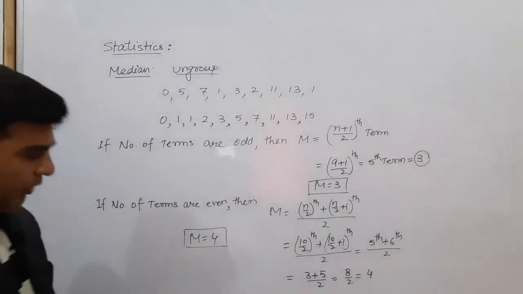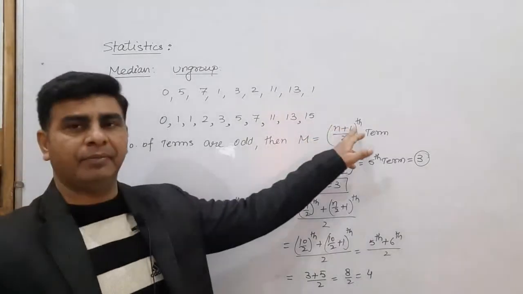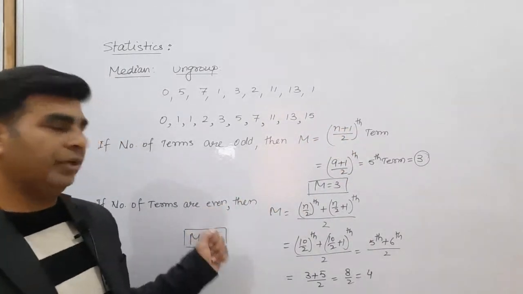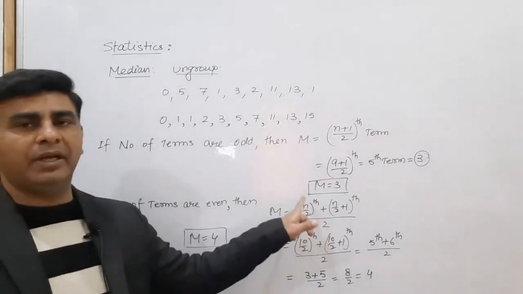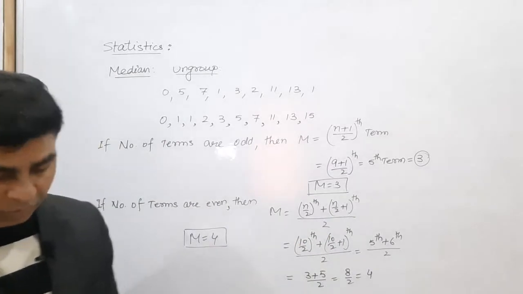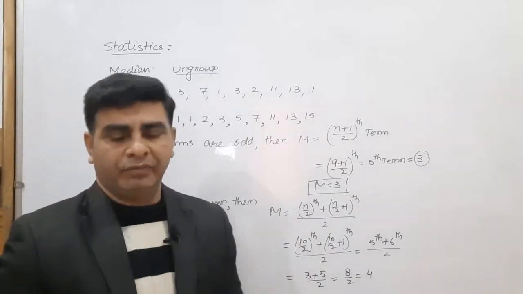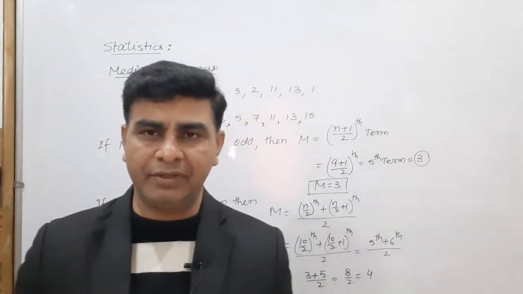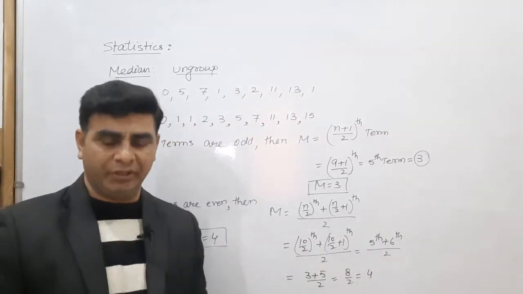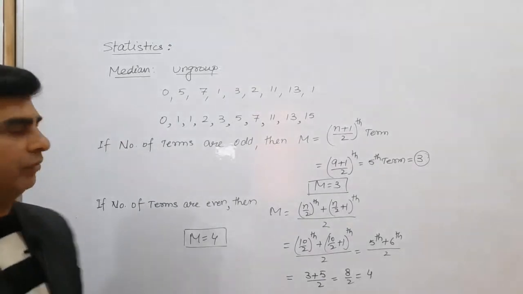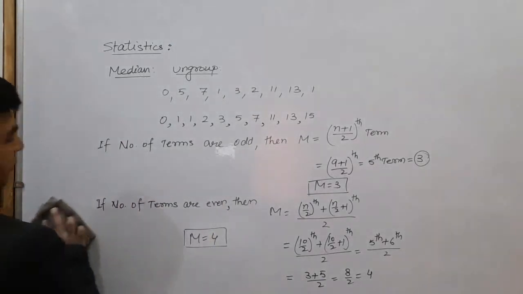So if the number of terms is odd, then the median is given by the n plus 1 by 2th term. If the number of terms is even, then its median is given by this formula, n by 2th plus n by 2 plus 1th term, divided by 2. So in this case we can find the median also. These are the basic requirements to find the mean deviation about mean as well as median. Now if group data is given to you, how can you find the median? Let me discuss.